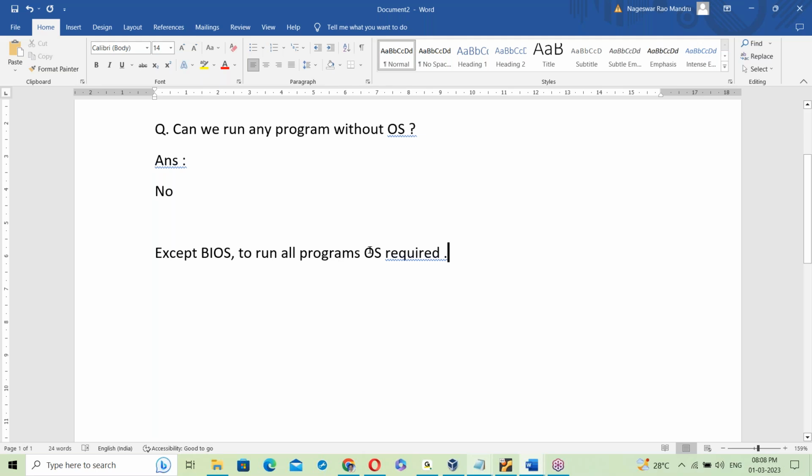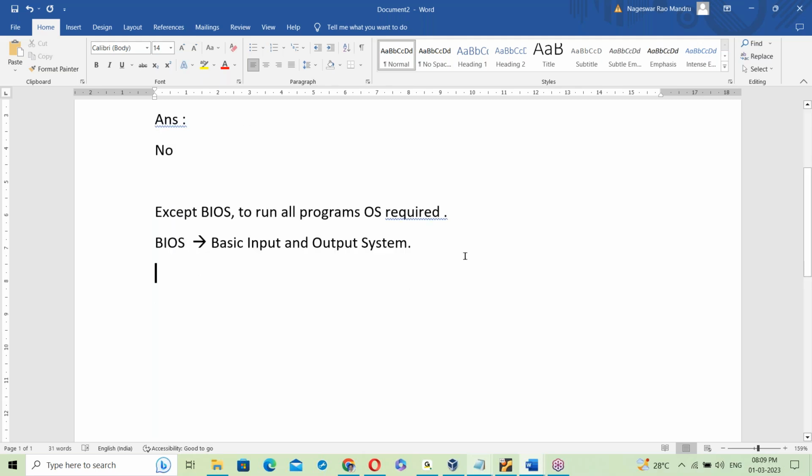For all software programs, OS is required, but BIOS is hardware, so OS is not required for it. What does BIOS stand for? BIOS stands for Basic Input Output System.